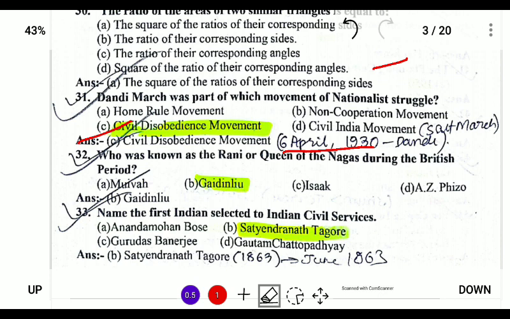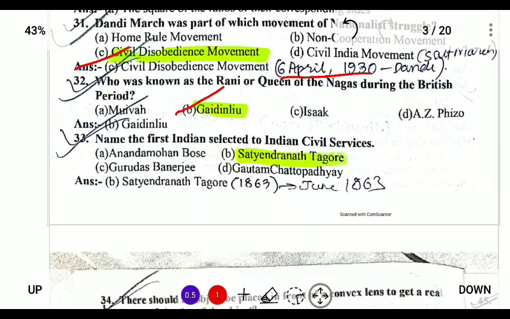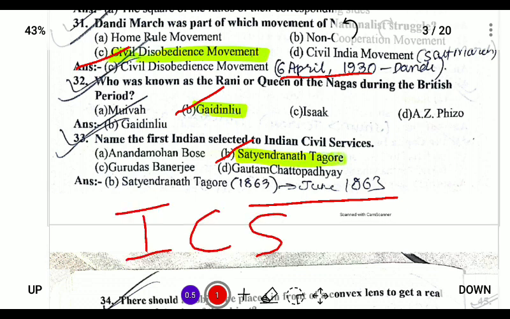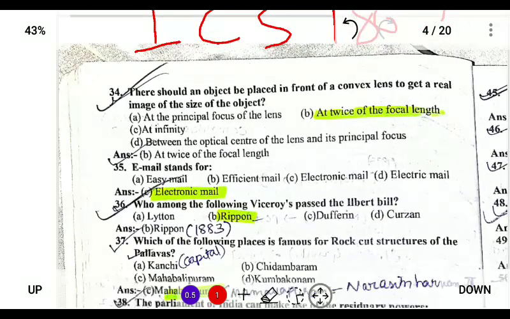Who was known as the Rani or Queen of the Nagas during the British period? So Rani Gaidinliu was the Rani. Name the first Indian selected for the Indian Civil Services. So the first Indian selected was Satyendranath Tagore, and he was selected in 1863 following the Indian Civil Service Act of 1861. So after 2 years, Satyendranath Tagore was the first ICS.